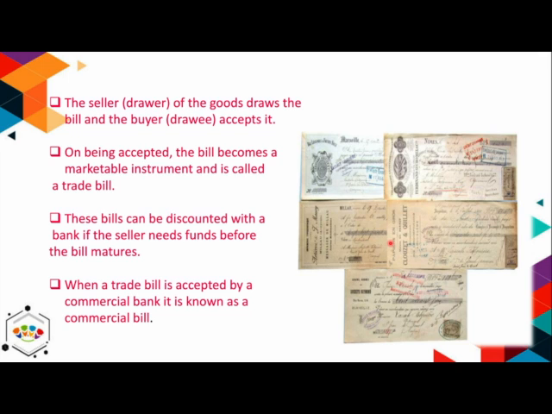How does it happen? Basically, a seller writes the bill and the buyer accepts it. After having been accepted, this bill remains in the custody of the seller. He can get this bill cashed from the bank and meet his requirement for money. In this way, the seller gets his money and the buyer gets goods on credit. And when this bill is accepted by the commercial bank, it is known as a commercial bill, right?